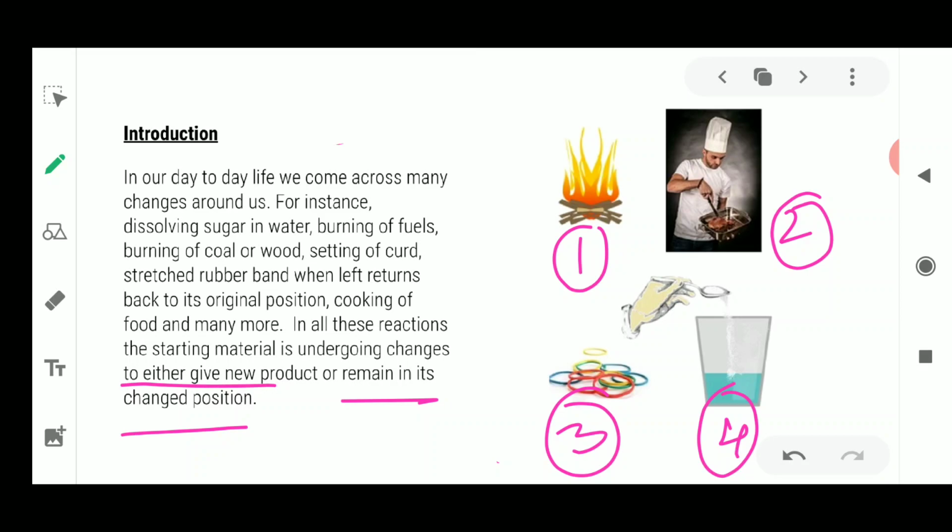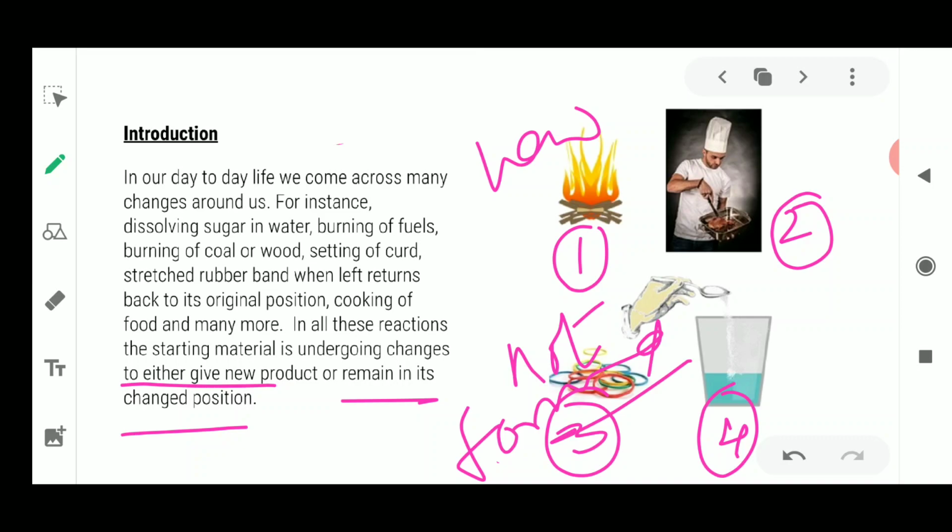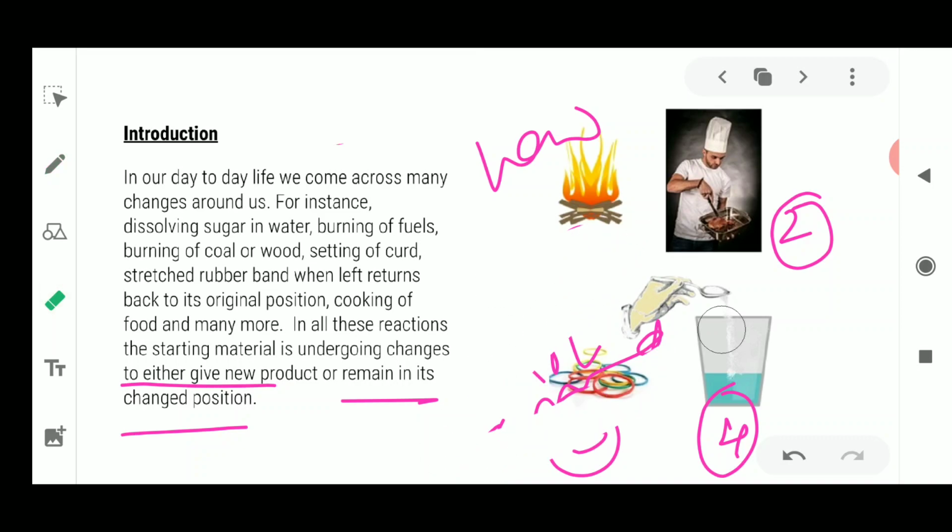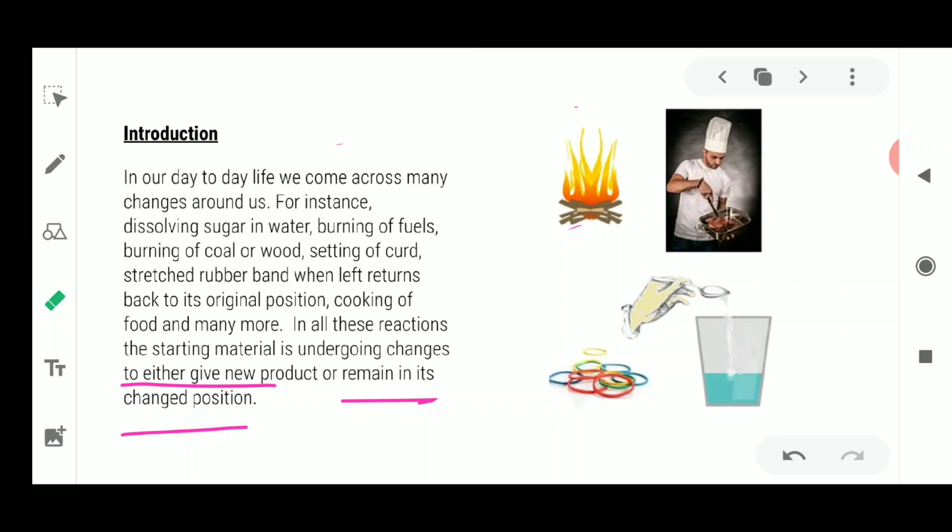In these four examples, sometimes a new substance is formed, and sometimes a new substance is not formed, or it remains in the original state. These are the various ways by which a substance could change.